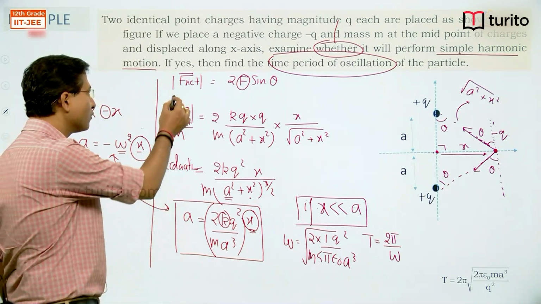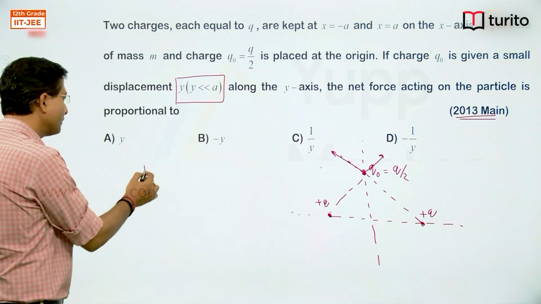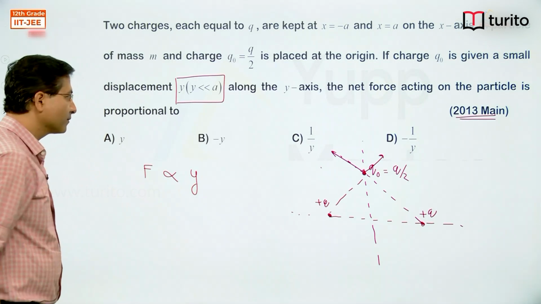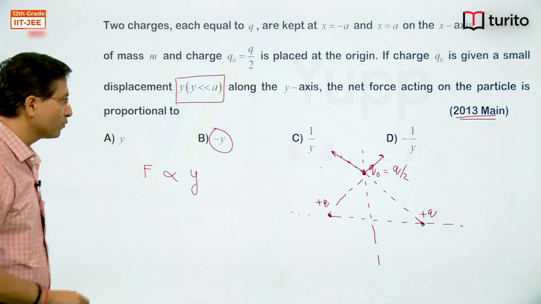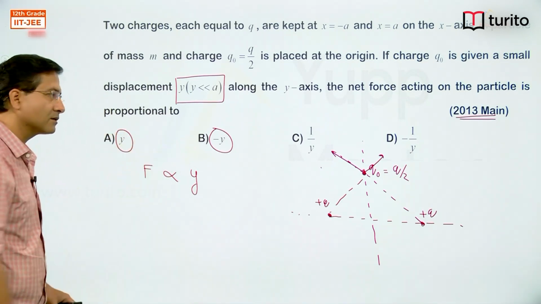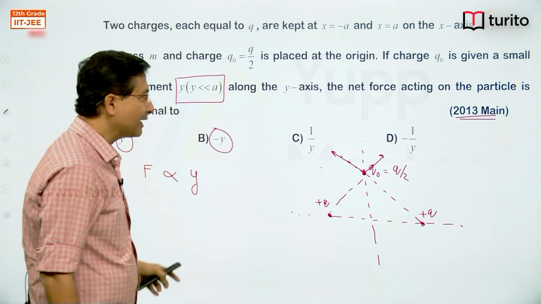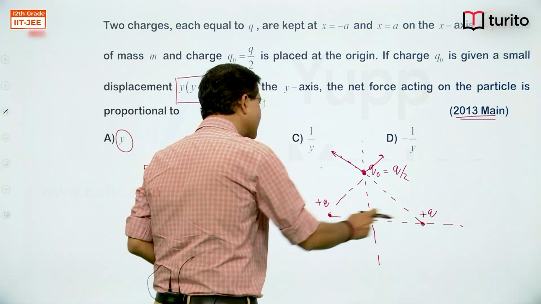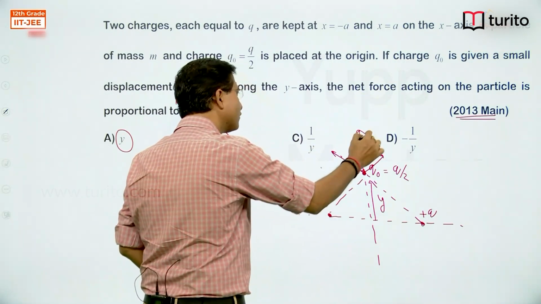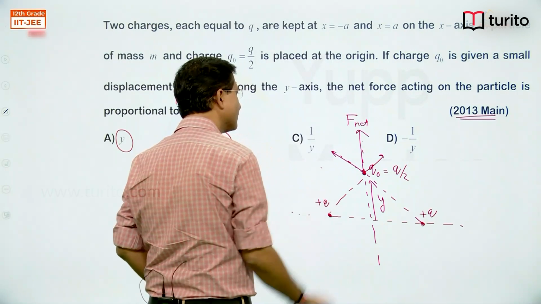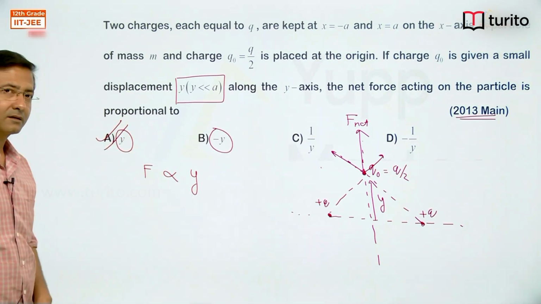So the force will be proportional to y. There is one more option given as minus y. So one option is y, another option is minus y. As this particle is positive and these are positive, the net force is coming in this direction. That means the net force is along y, so you have to mark this answer.